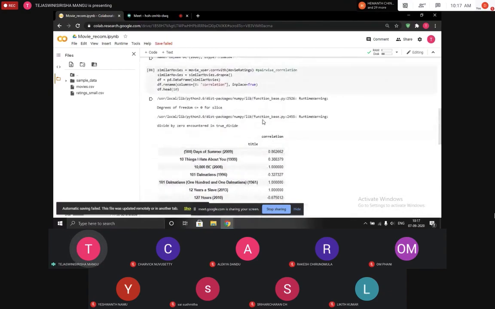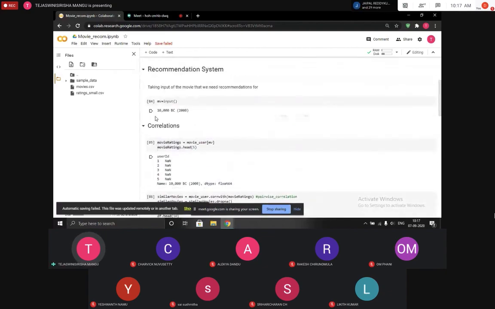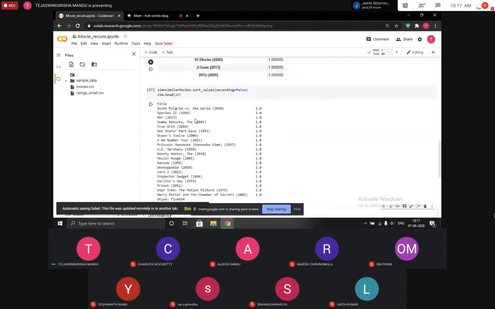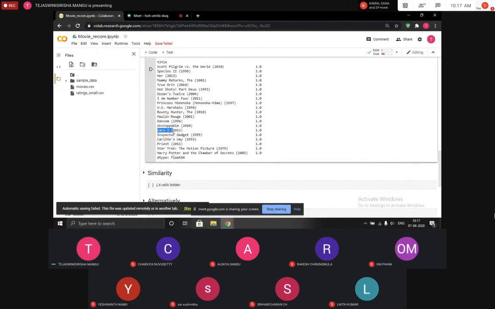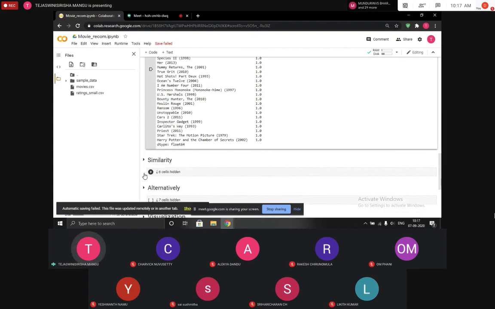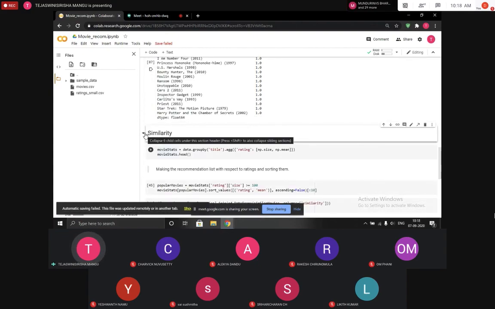Here we've taken 10,000 BC as the movie, but it does not really have much relationship with Cars 2. 10,000 BC is basically about a prehistoric tribe, and Cars 2 is a Disney animation movie, as we all know. So although the correlation value is 1, there is no actual similarity between both of them. So for that, we are going to add a few additional features such that we can obtain similarity.